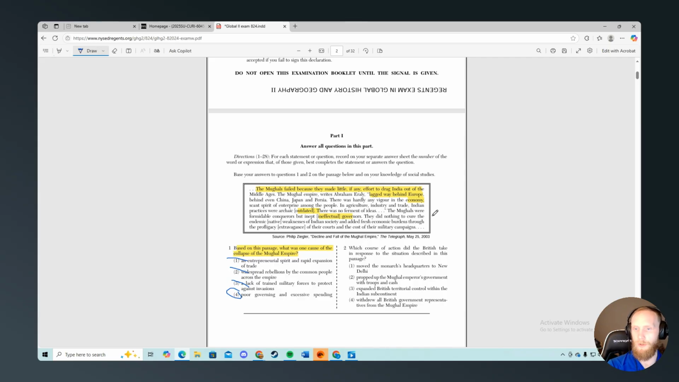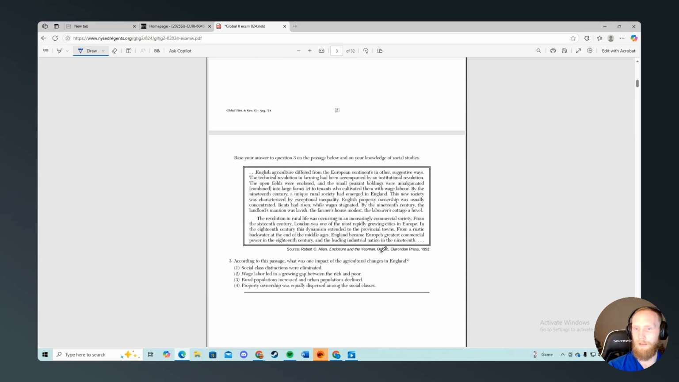Which course of action did the British take in the passage in response to situations described in the passage? They propped up the government. They expanded territory over the Indian subcontinent. Yeah, they took over India. That's what we know. Okay.